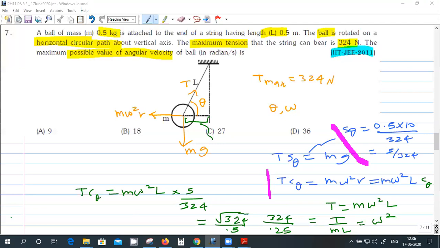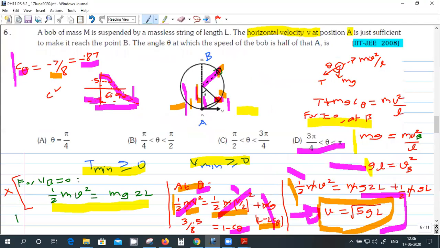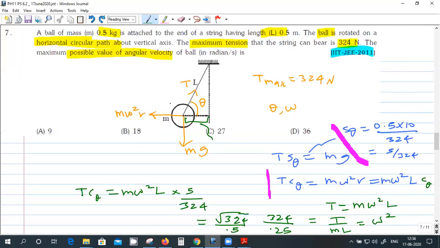So this should be 18 square. 10 square is 100, 8 square is 64, and then 160. Yeah, it is 18 square. So 18 by 0.5, which is 36.